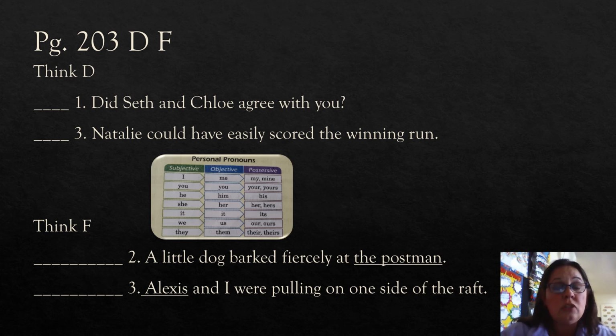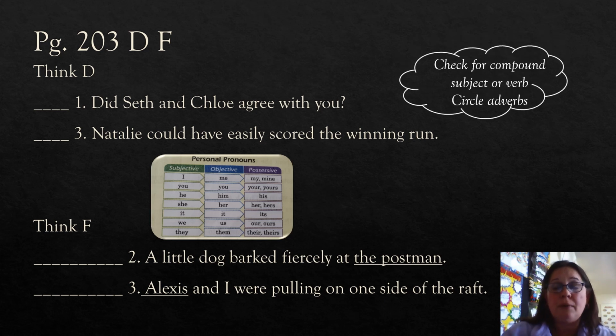Now, let's look at page 203, Think D and F. Okay? Let's do section D first. And we're supposed to check for a compound subject or compound verb, and then circle adverbs. Okay, compound subject means there's two subjects, or there's two verbs, two actions, and they're usually connected by and or but. Okay, so let's look for those connecting words.